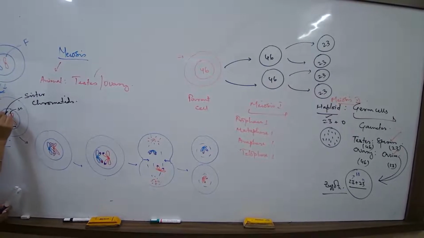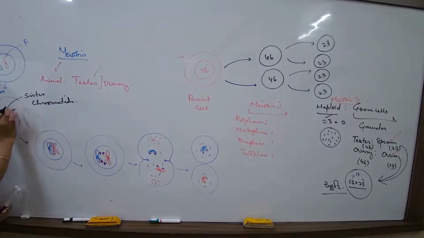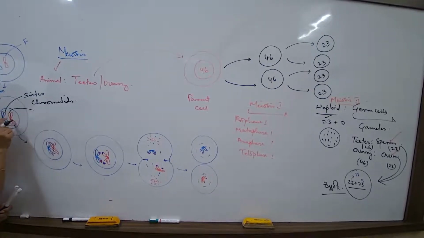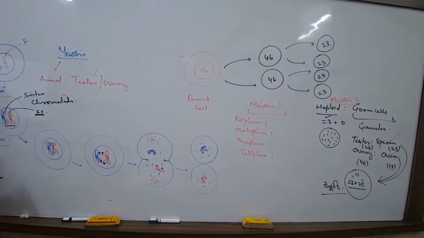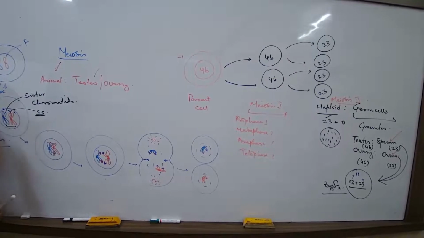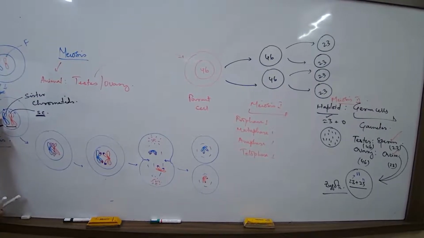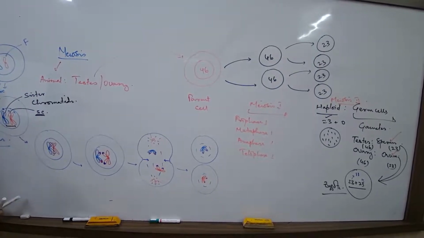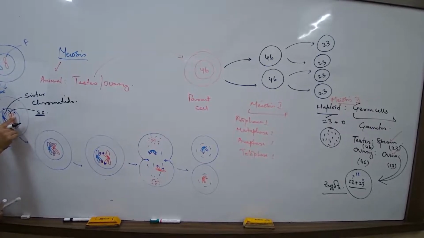But these two are non-sister chromatids. What is the difference between sister and non-sister? Try to understand. Now, let me number these chromosomes to make it very easy: 1, 2, 3, 4. Now 2 is the sister chromatid of 1. Please try to follow, the last girl there. 3 is the sister chromatid of 4.